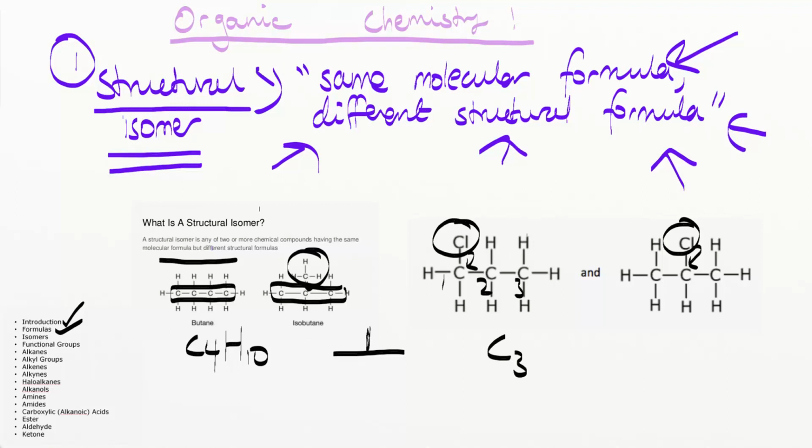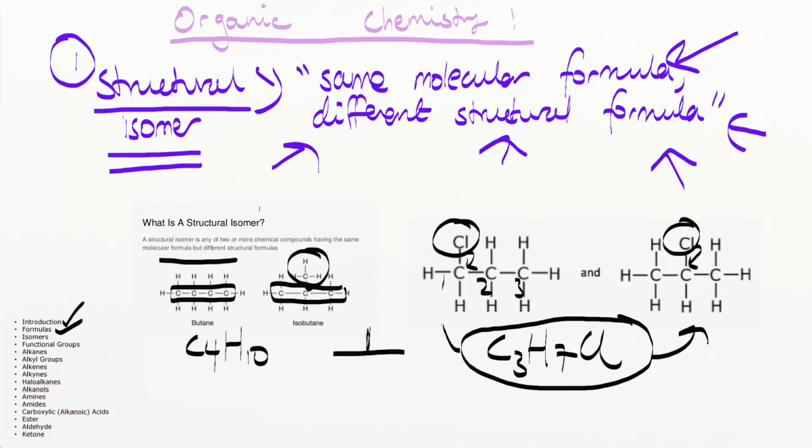They both have 7 hydrogens, and they both have 1 chlorine. So the molecular formula for both of these is the same. But we see that the chlorine is bonded to a different carbon atom in each of them. So the 3D representation in space, or the structural formula, is different. So these are what are known as structural isomers.